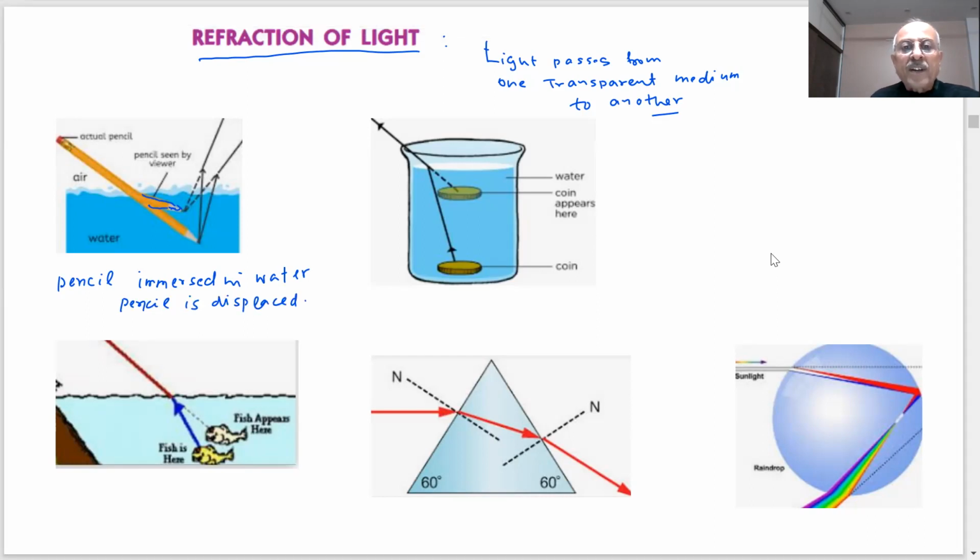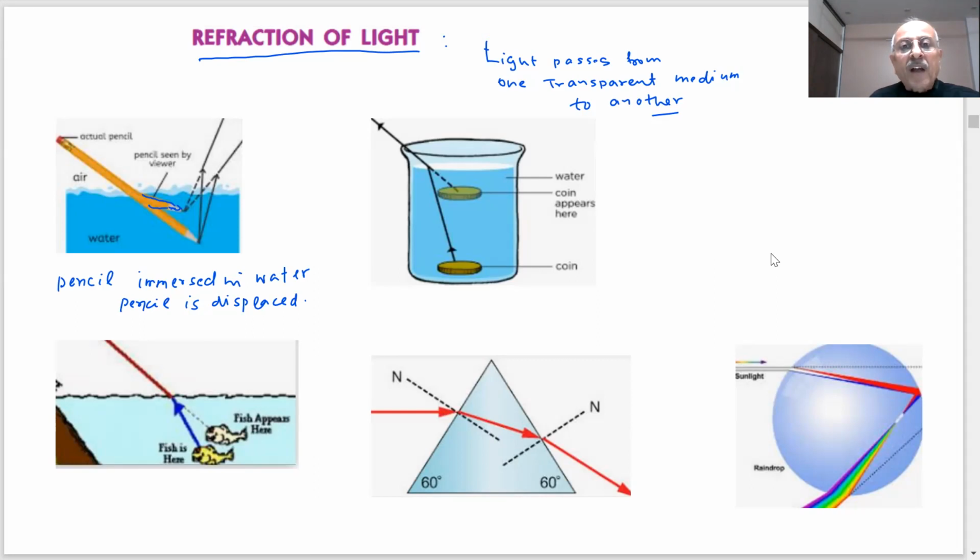Similarly, a coin is present at this point in the water, student. What will happen if you add water to this? The coin is not appearing here now. The coin is appearing at this point. So it is raised. The coin has been raised, student. It is not appearing at this point. Actually, this is the point of the coin. If you put your hand and try to see that, it appears displaced inside the water.